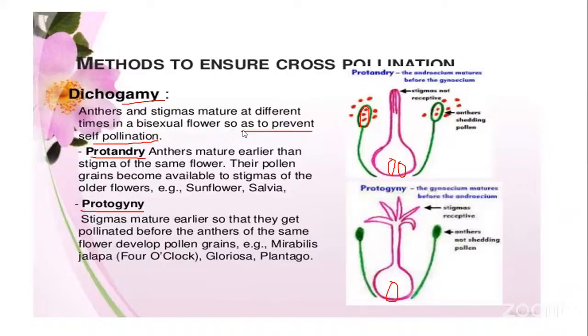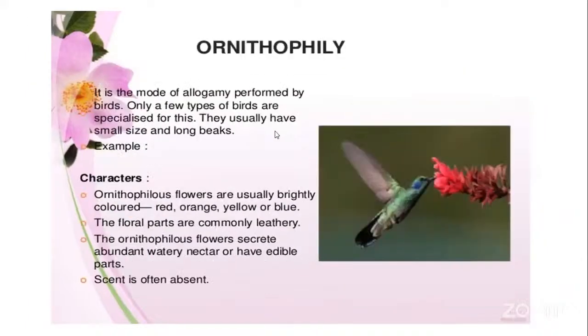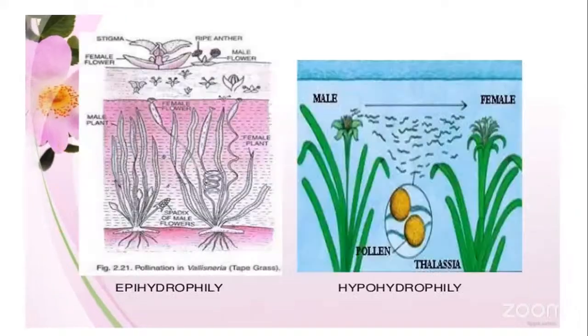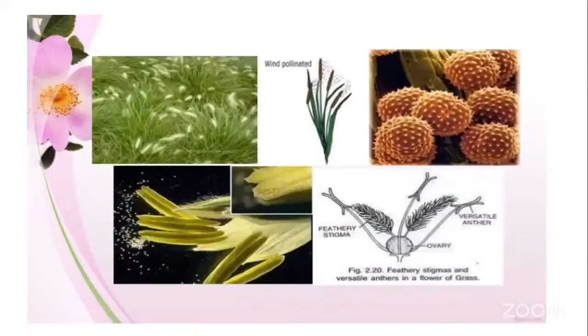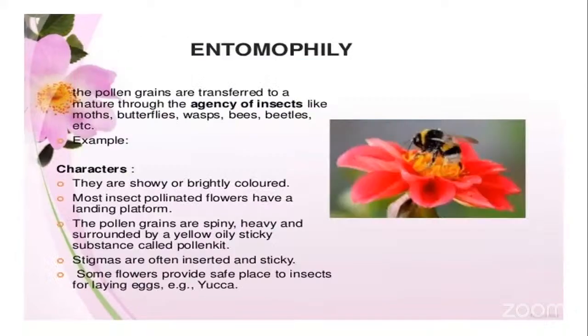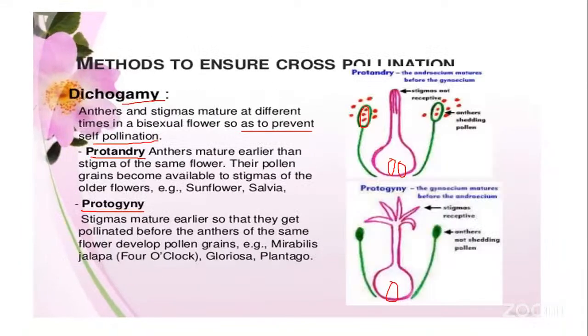Now, these are the methods the plants will adopt. So this is about the characteristic features of cross-pollination, which is carried out by birds, insects, and the abiotic factors, that is wind as well as water. Now we are moving on to the methods by which the plant will ensure to definitely undergo cross-pollination.